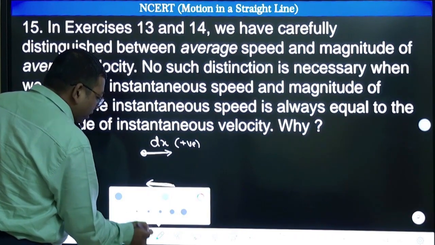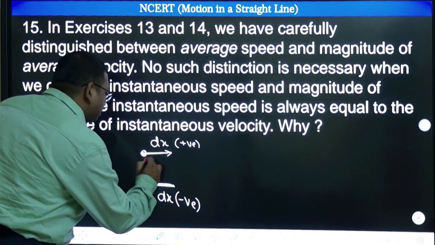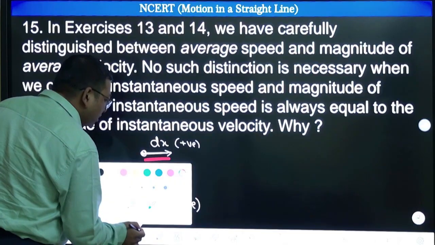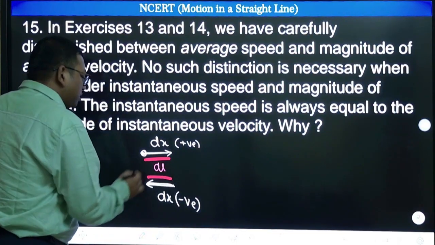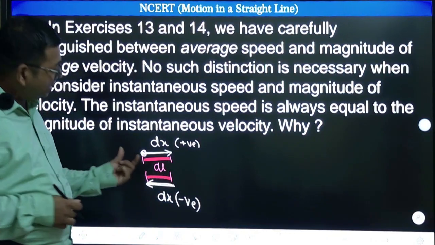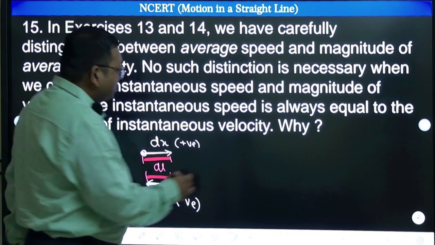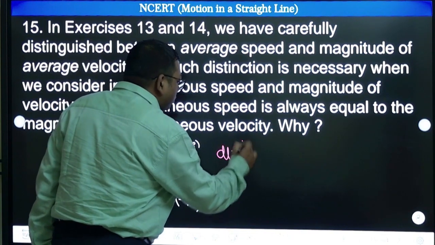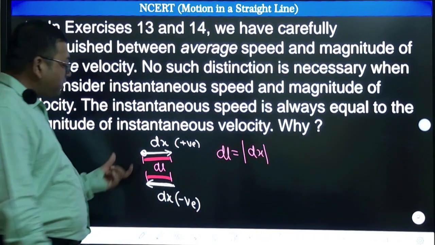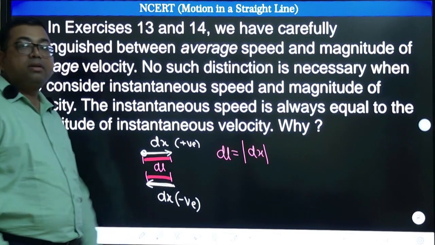But now if I am interested in the small length, remember this length or this length, I will write that length as dl only, right? This length if I write, or this length if I write, I will write dl only. So that small length dl can be just written as the magnitude of dx, because dx can be positive, dx can be negative, but this length of the path cannot be negative.